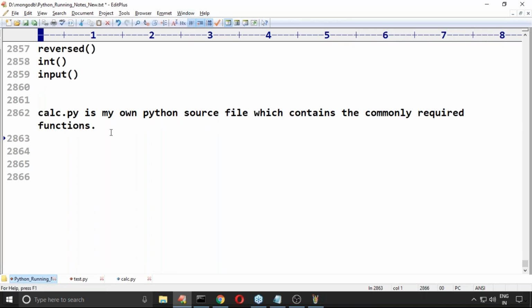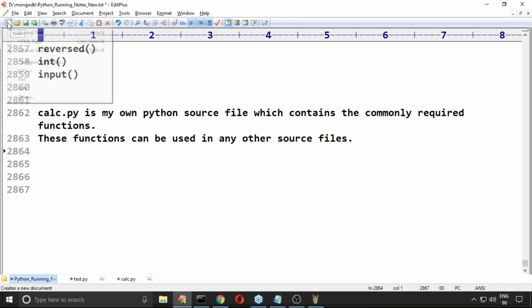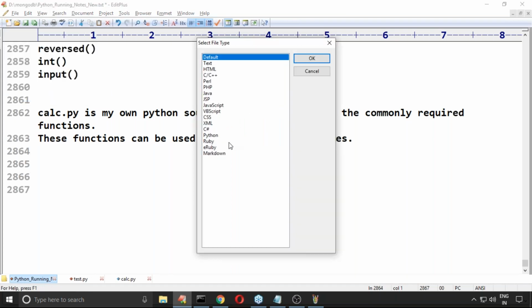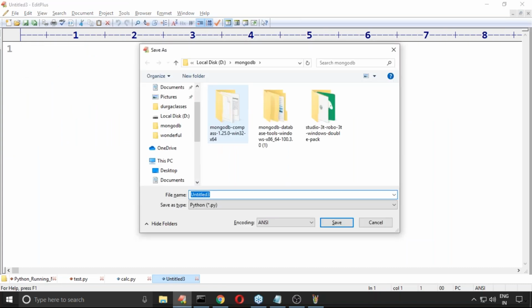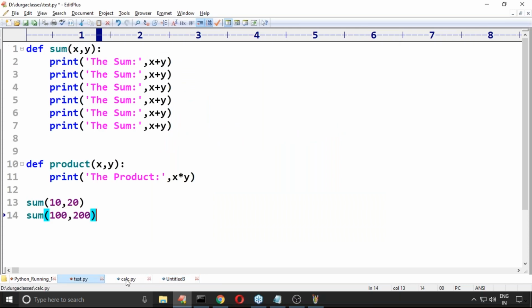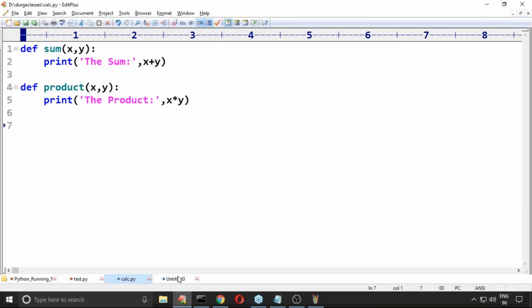Now these functions can be used in any other source files. Yes, possible. How can we do that? What is the way? Suppose there is another Python file I want to take, named transactions.py.